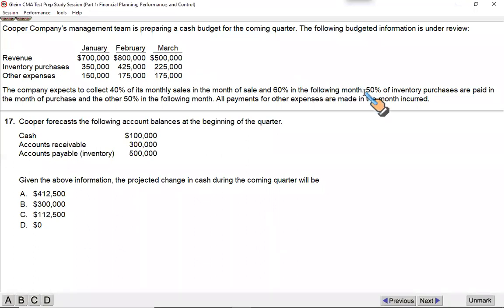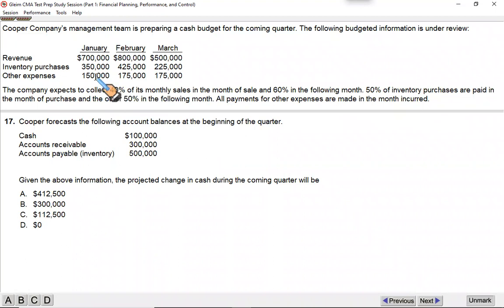It further says 50% of inventory purchases are paid in the month of purchase and 50% in the month after that. So if you have purchased goods worth 350, half of this amount is paid in Jan, half in Feb. What you buy in Feb, half is paid in Feb, half in March. All payments for other expenses are made in the month incurred.